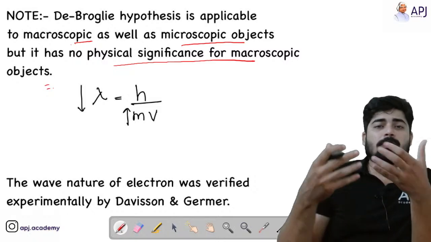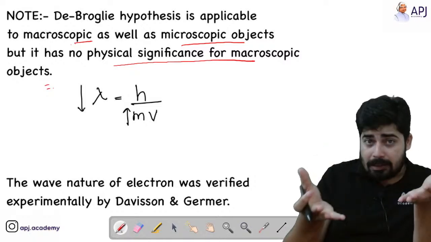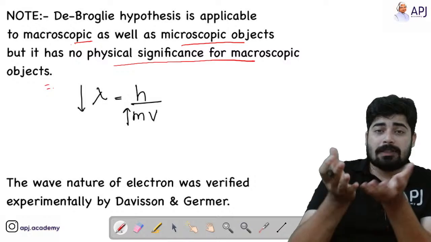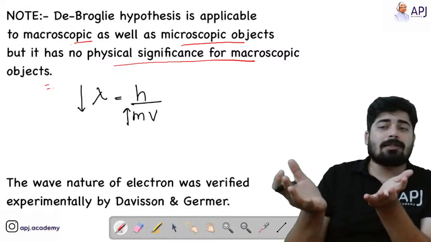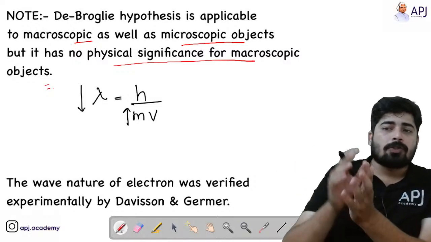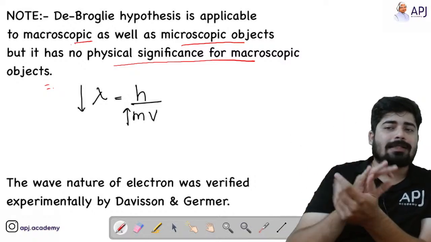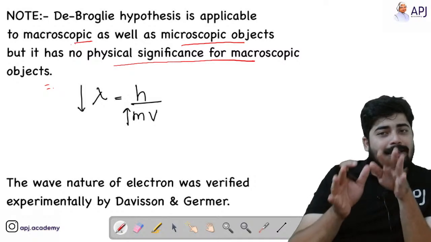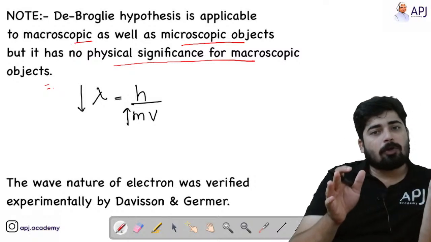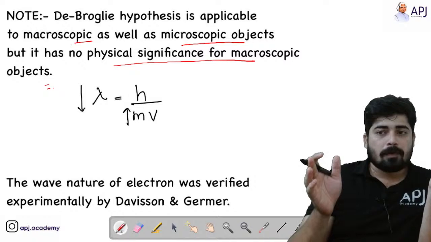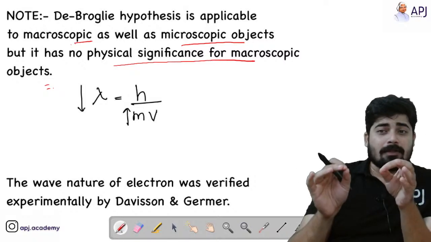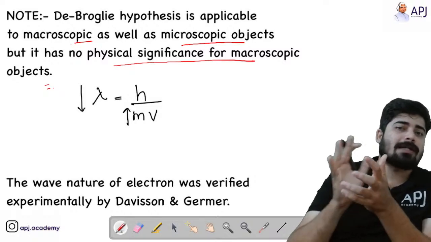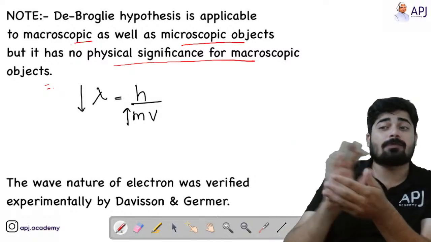Macroscopic means any object which you can see with your own eyes, which has a considerable mass. So this note is saying that the de Broglie concept is applicable to both, but there is no physical significance for macroscopic objects.